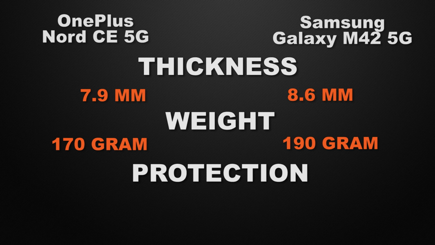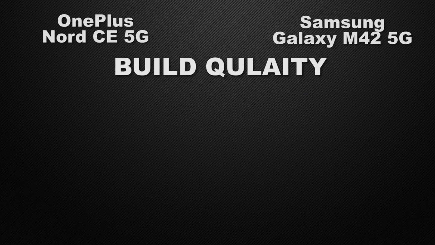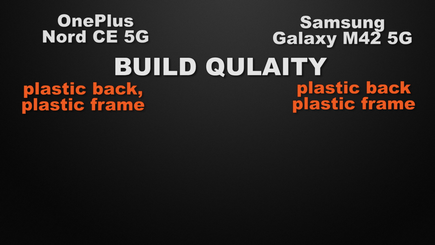And about the protective glass of the devices, Nord has Gorilla Glass 3, whereas M42 has Gorilla Glass 3. So it's a tie because both devices have the same generation of glass. Let's talk about the build quality. Nord has a plastic back with a plastic frame, whereas M42 has a plastic back with a plastic frame. So it's a tie because both devices have the same build quality.